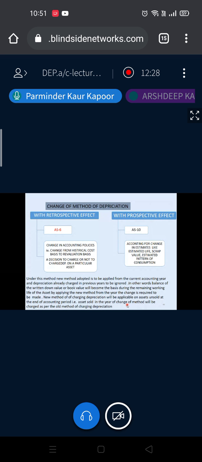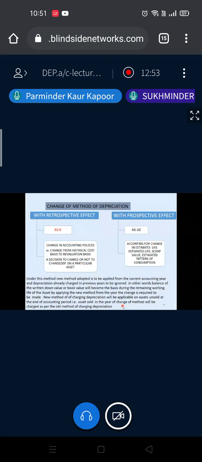So the date is there. If the asset is sold at the end of the year and the method is changed, then even on the asset sold, the new method will be applicable. Now let's analyze why the new method will be applicable. We won't be charging the old method. I told you the method is applicable at the end of the year.